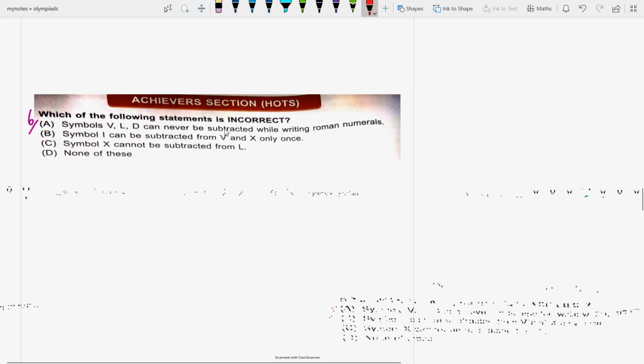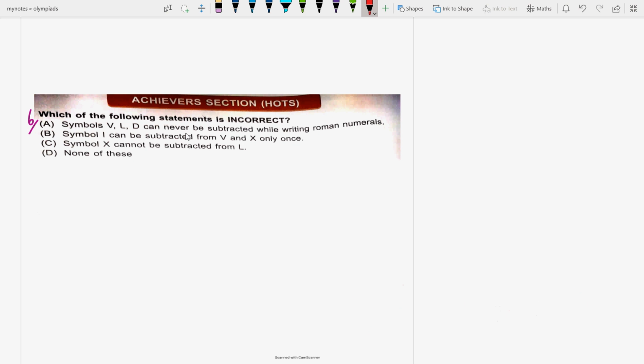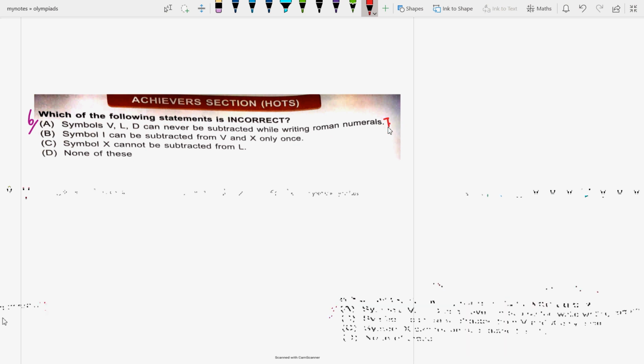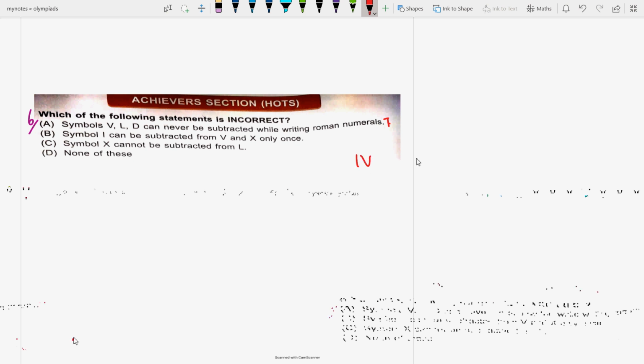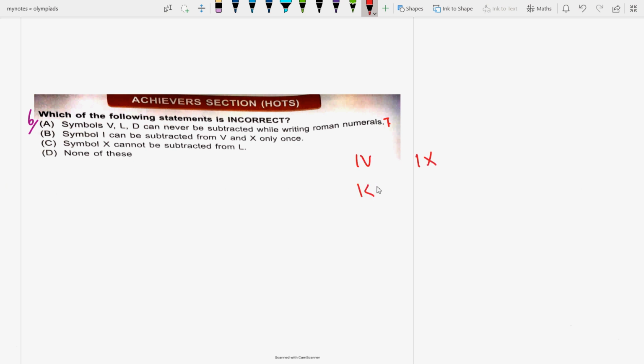Okay. Next question is the achievers section. Which of the following statements is incorrect? Symbols V, L, D can never be subtracted while writing Roman numerals. This is true. Symbol I can be subtracted from V and X, yes, only once. IV, IX, you know, I is less than V. I is 1, V is 5. 1 is less than 10, so it is 9, it is 4. So yes, I can be subtracted from V and X only once.